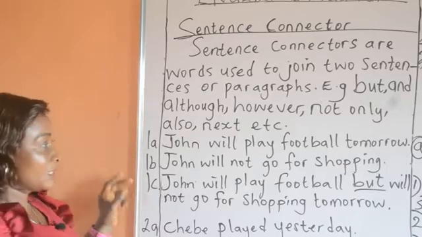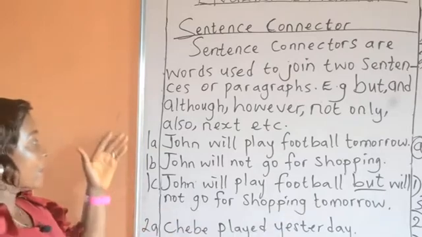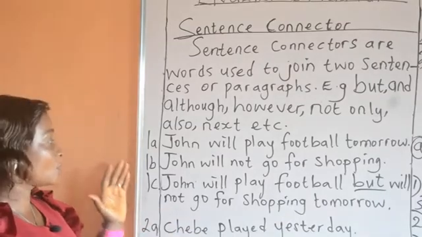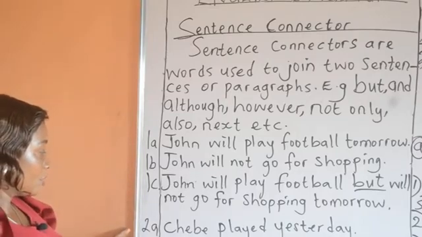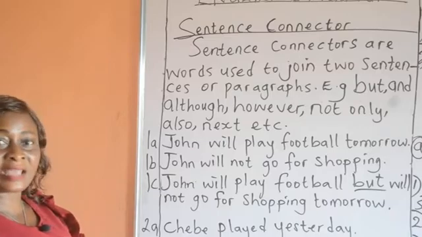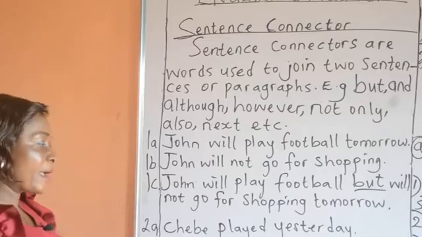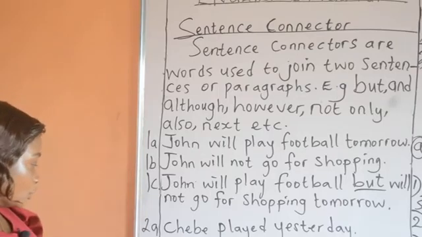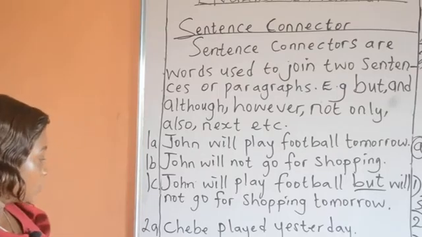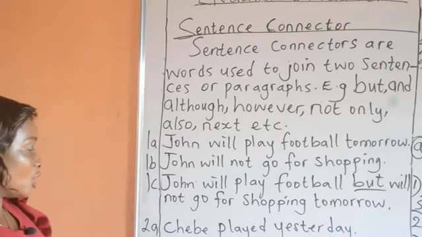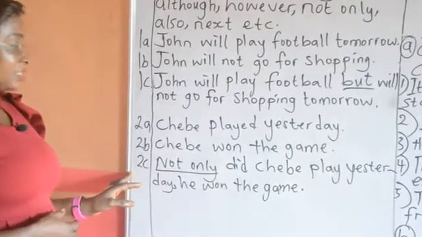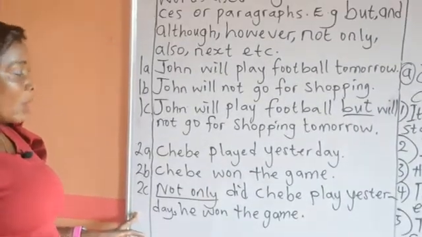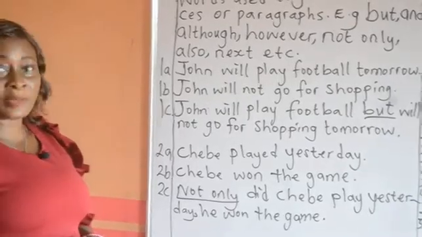Do you see it? The word but has been able to connect sentence 1A to sentence 1B to make good sense. Example 2. 2A says, Chebe played yesterday. 2B says, Chebe won the game. 2C, the sentence connector. The connector we're using here is the word not only. It's being used as one word, not only. 2C says, not only did Chebe play yesterday, he won the game.